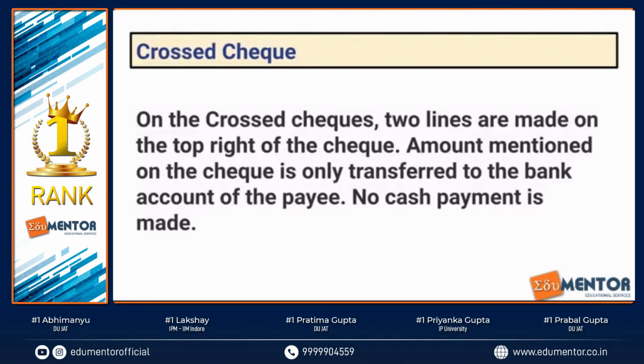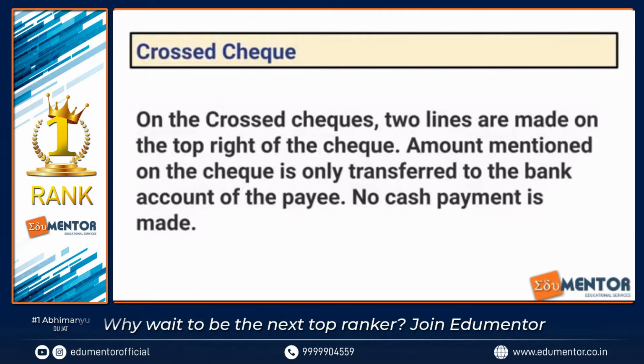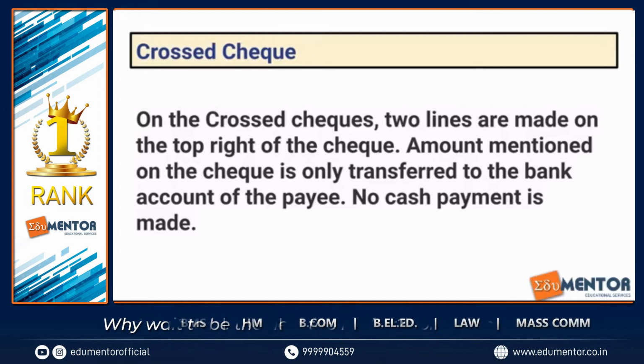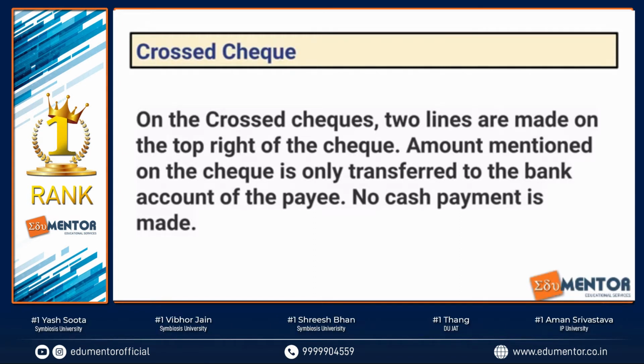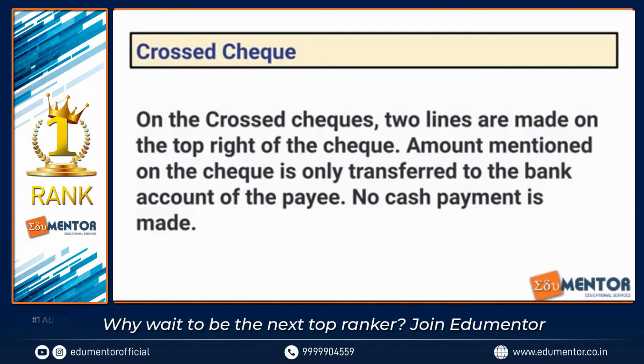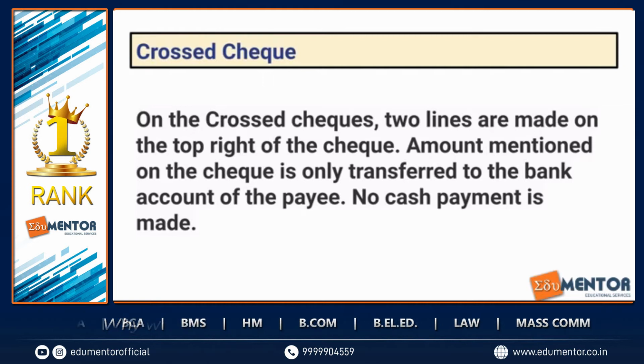Crossed check, where you make 2 lines. When you make 2 lines at the top left side of the check, that's called a crossed check, right? I will show it to you in some time, an image also of a crossed check. And this means that you can only get the amount transferred to a bank account. You cannot make a cash payment if it's a crossed check, right? So you cannot withdraw money. If I probably have an order check, I can go to the bank and say I want cash for this check.